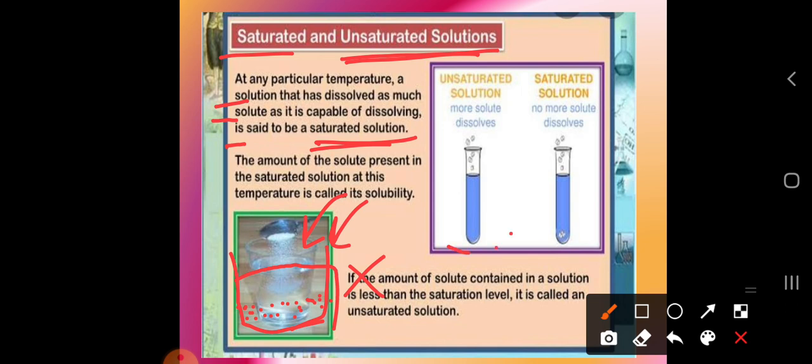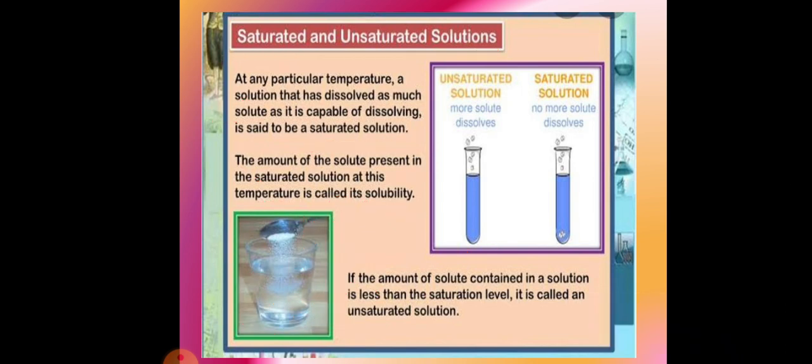So the amount of solute present in the saturated solution at this temperature is called solubility. So here the amount of solute where the particles are going to dissolve is called the solubility. Okay, so this is our example of saturated solution and unsaturated solution.